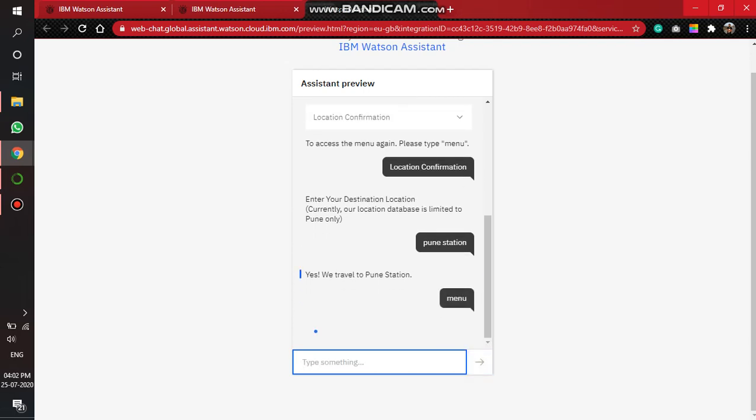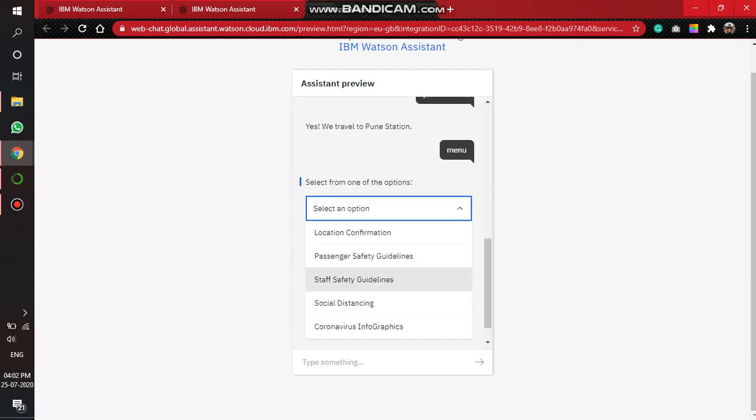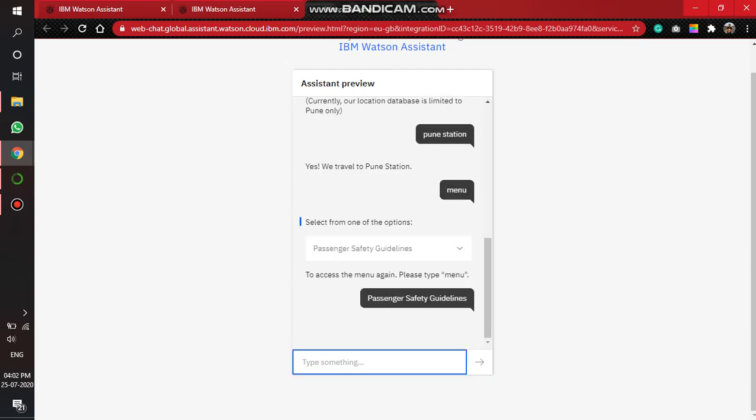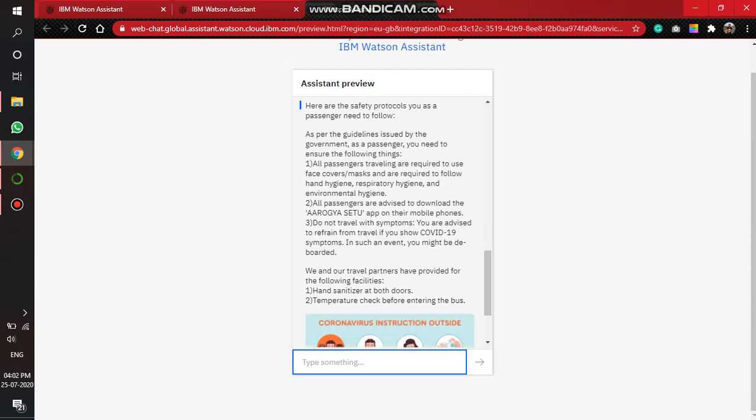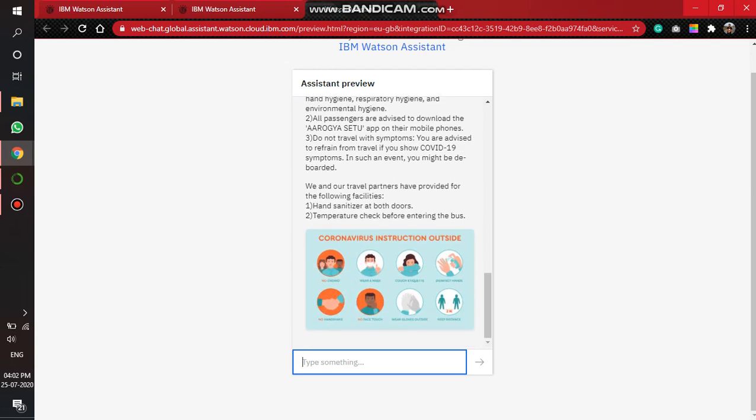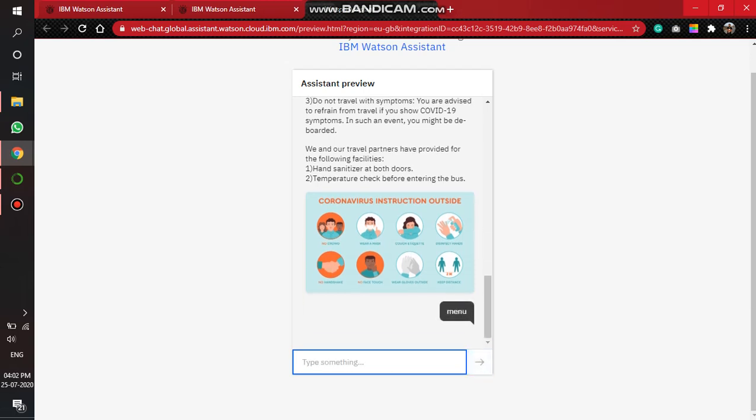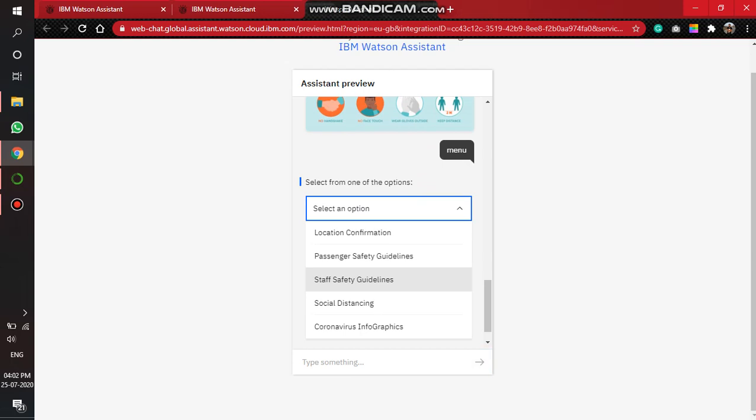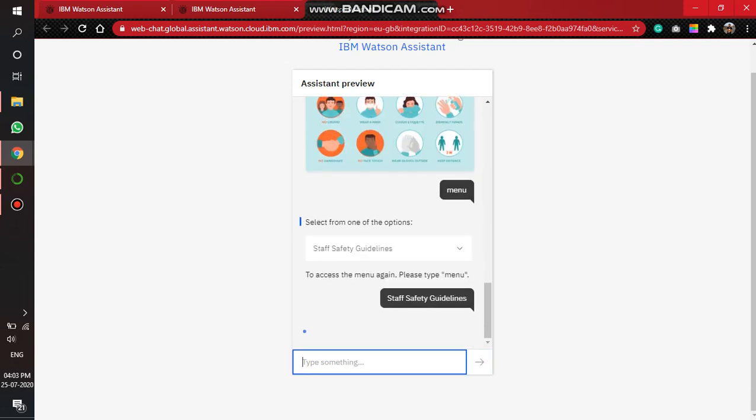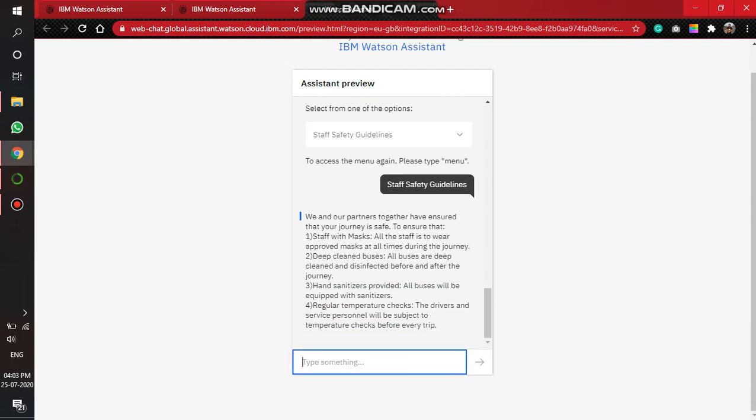So now let's check our second option, passenger safety guidelines. This option provides all the safety measures that a passenger has to ensure while traveling. Now moving on to our third option, but first let's type menu again. Our third option is staff safety guidelines. It is a list of safety measures that the travel partner associated with us will ensure.